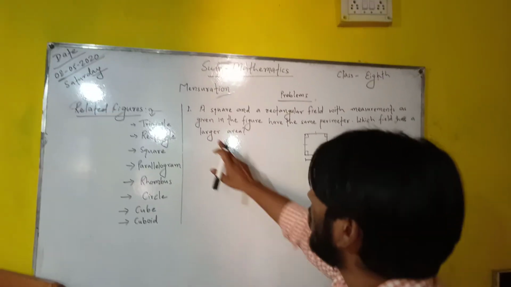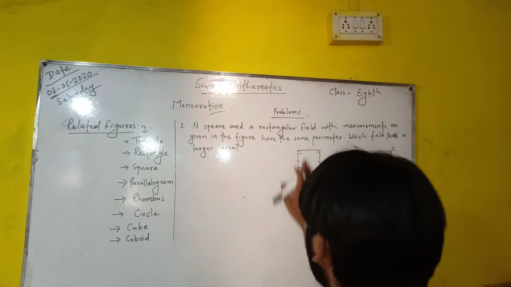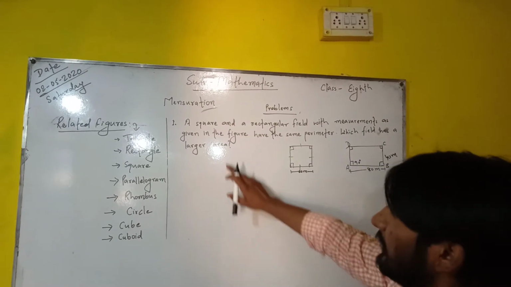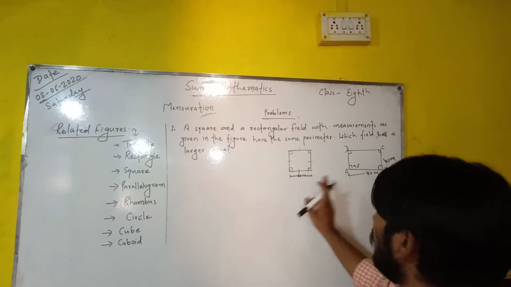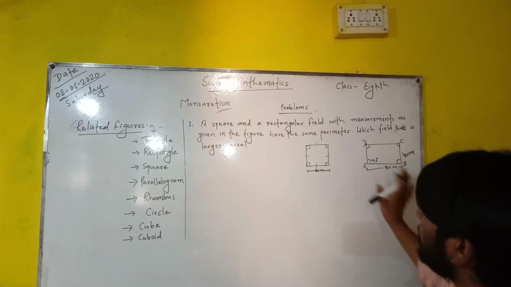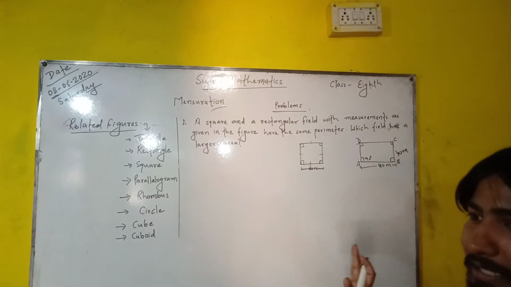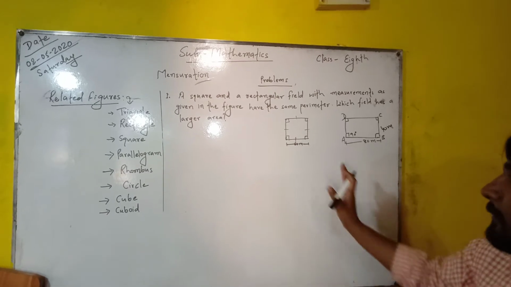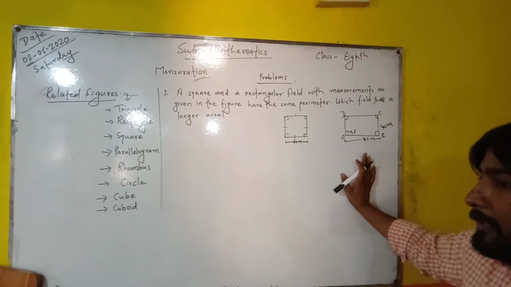So the problem is a square and a rectangular field. There are two fields. First of all, the first one is in the shape of a square and the second one is in the shape of a rectangle. Both the fields have the same perimeter.